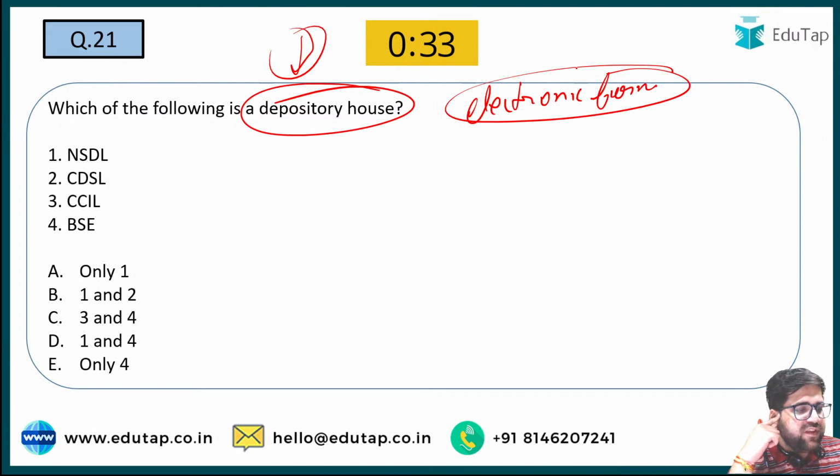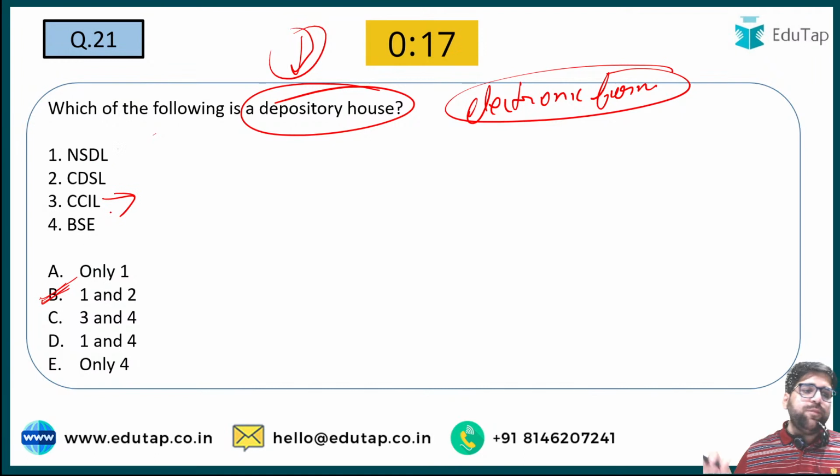So now let's see who gives me the right answer. It's B, NSDL and CDSL. Yes, the answer will be B only. National Securities Depository Limited and Central Depository Services Limited. So that's why the answer will be B. These are the two subsidiaries.